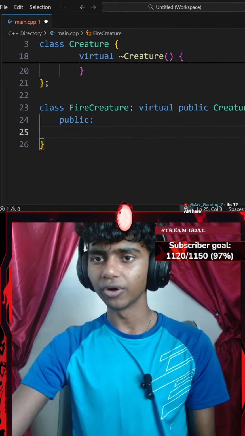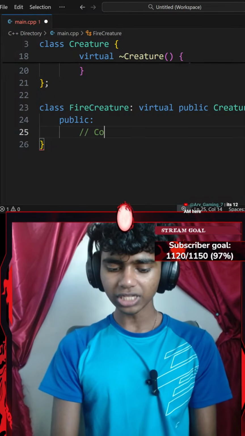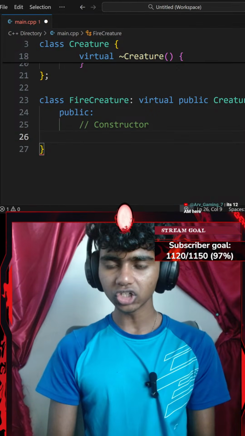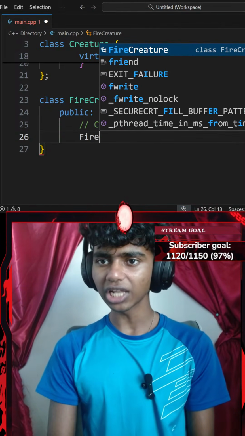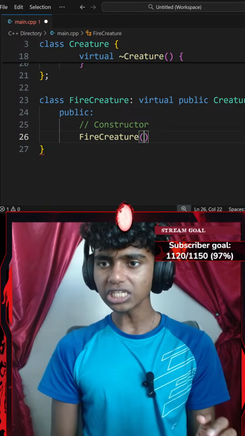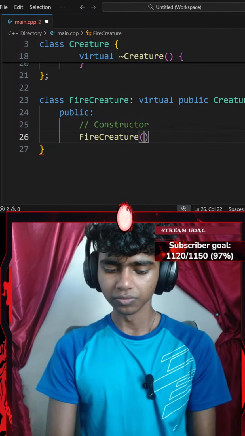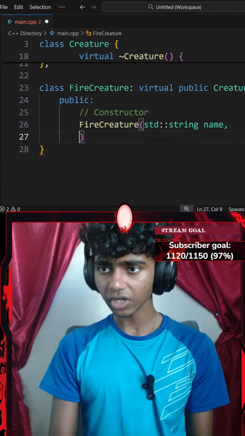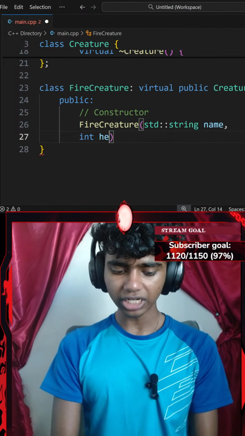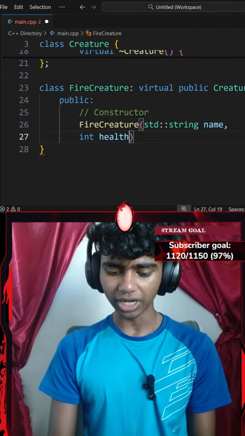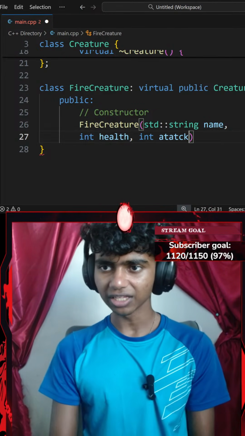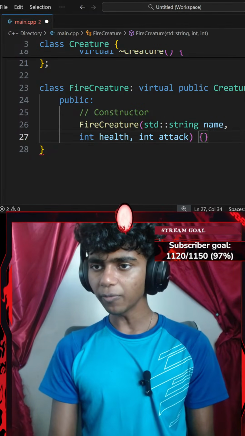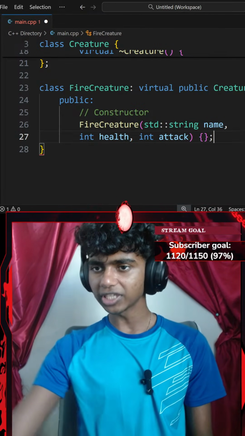So firstly, let's go ahead and zoom in a little. Add a comment that says constructor. Now for my constructor, I'm going to create a constructor for my fire creature class, which is going to consist of three parameters. The first parameter is going to be a standard string of name. The second parameter is going to be an integer of health, and the third parameter is going to be an integer of attack. There we go. Okay, and then I go with a row of curly braces, ending with a semicolon.